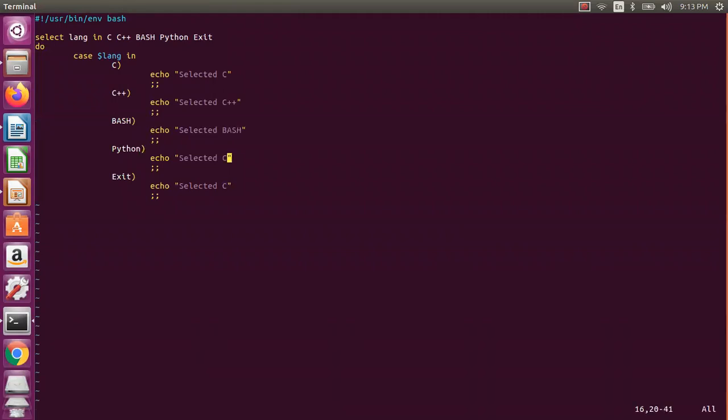selected bash, selected Python, selected exit. So if selected exit, let us exit actually. So that's what I will do, the exit. Of course, with 0 I can do, because 0 means it will be exiting with a successful exit. So if it is any other value, it will be like exited with failure. With this, which we have seen in the previous videos, so you can refer to that.